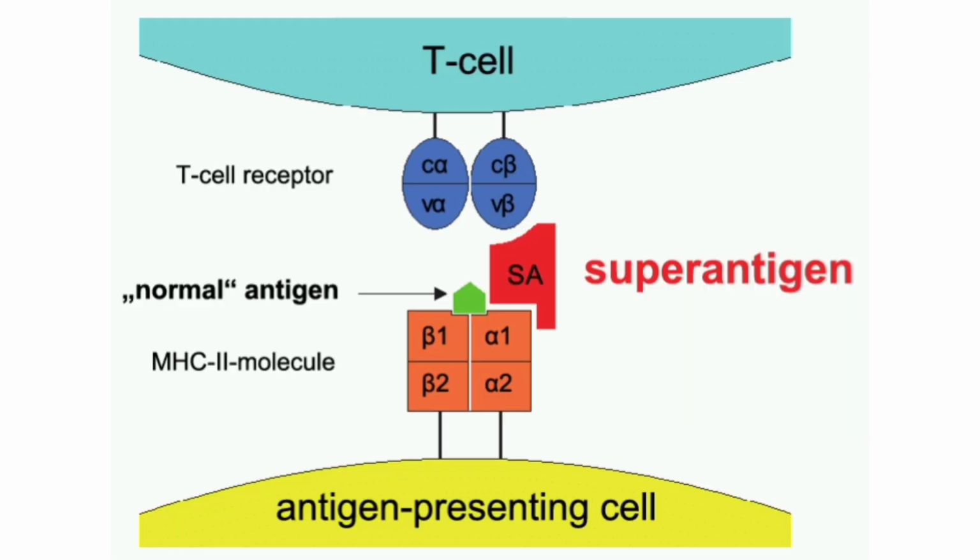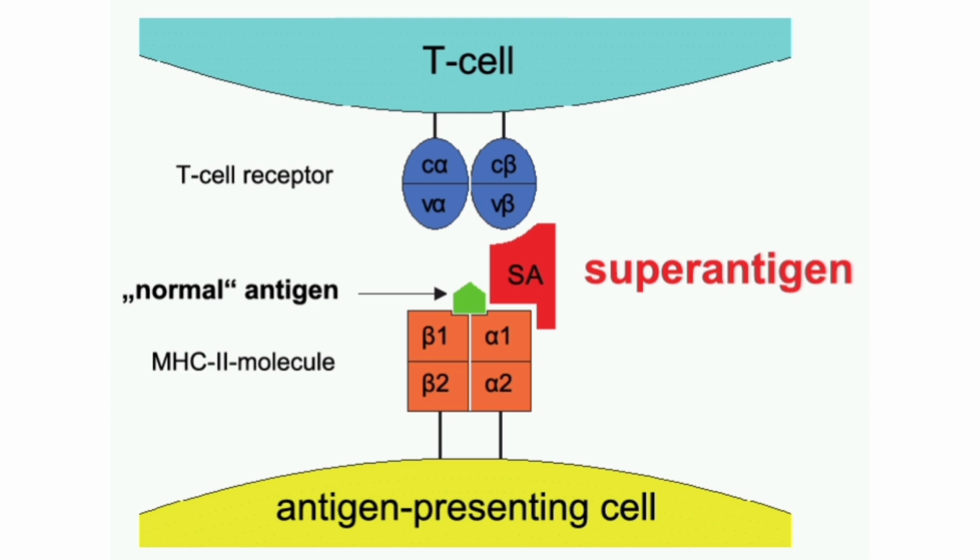But superantigens directly go and attach to the T cell receptor, and they don't bind with the receptor binding or antigen binding cleft, that is the part of the TCR on which the antigen binds, but they bind to some other region on the receptor.